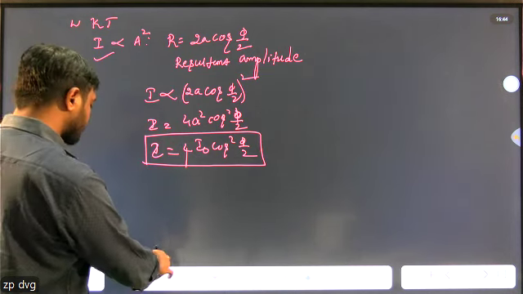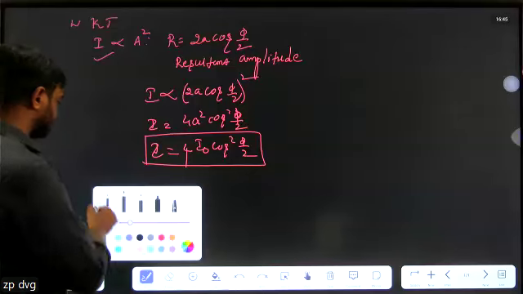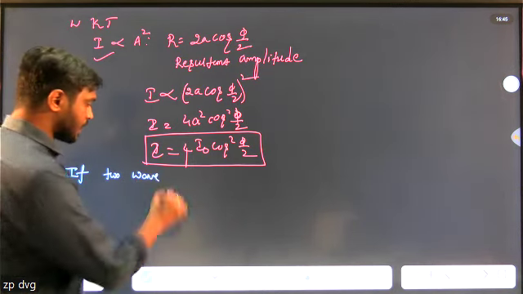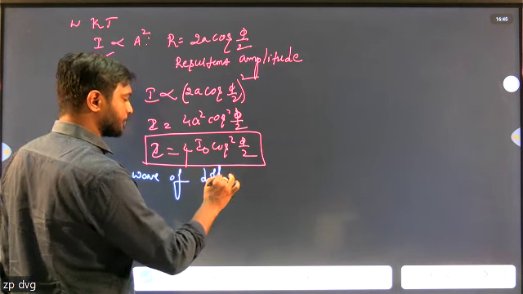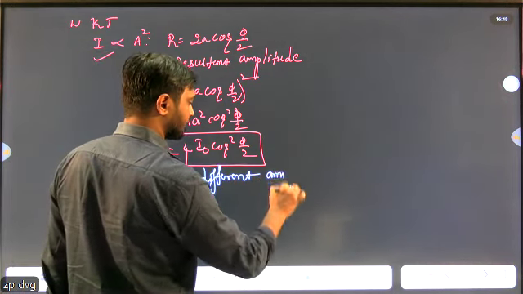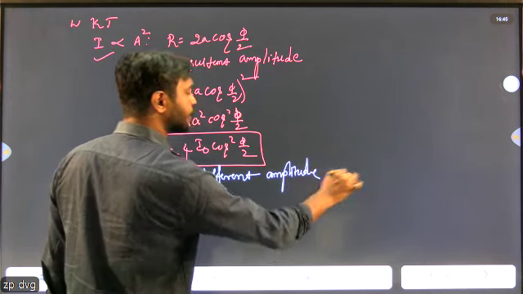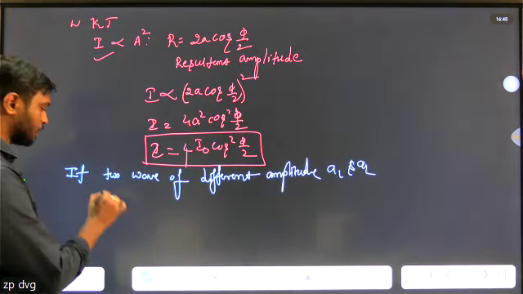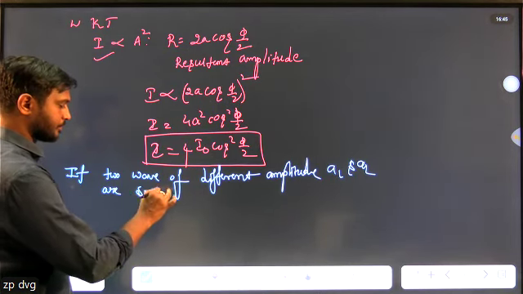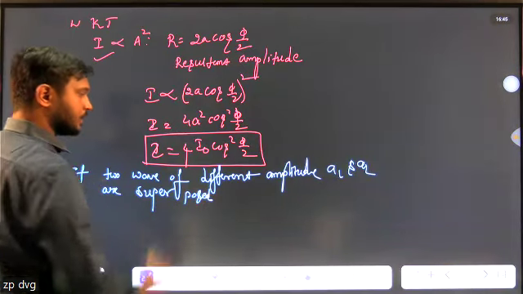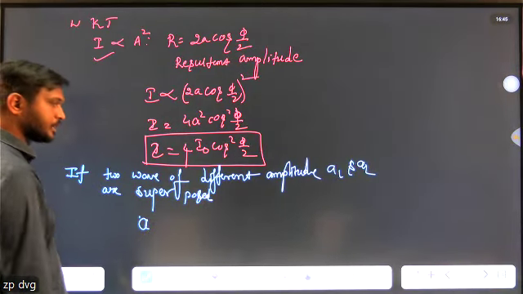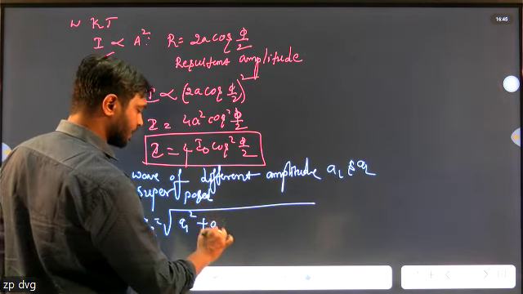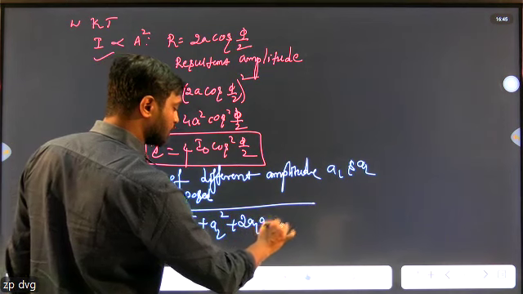So next one is, if two waves of different amplitudes a1 and a2 are superposed, then resultant amplitude is AR equals square root of a1 square plus a2 square plus 2 a1 a2 cos phi.